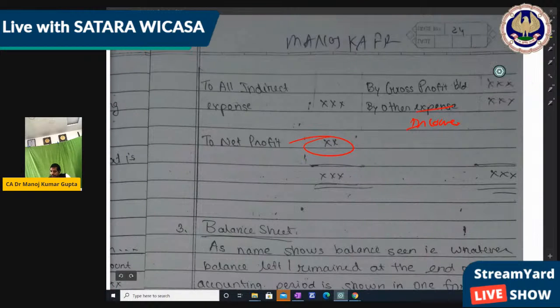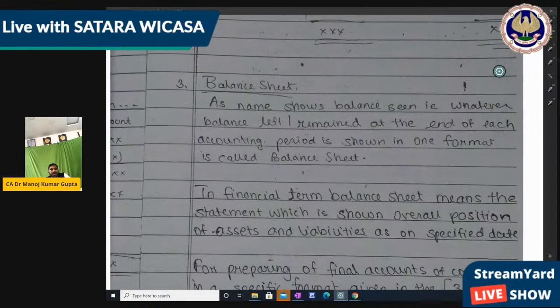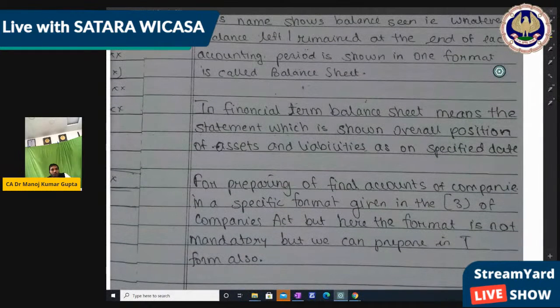for the balance sheet, as its name shows, whatever balance remains at the end of each year's accounting period is shown in the format called the balance sheet. At the end of the accounting period, whatever balance remains will be written in the balance sheet. In financial terms, the balance sheet means the statement showing the overall position of the assets and liabilities as on a specific date, right?